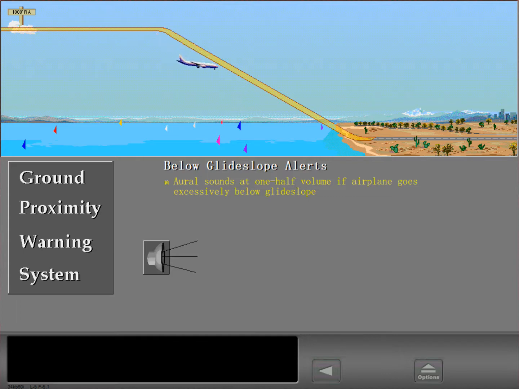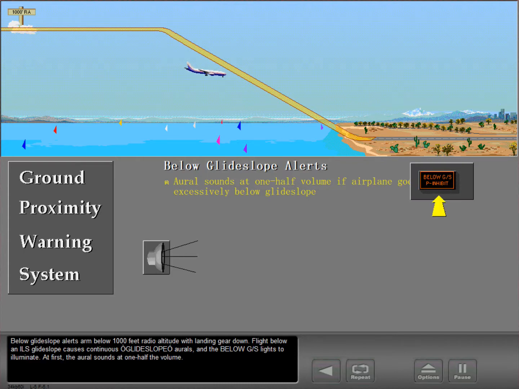Glide slope. Glide slope. Below glide slope alerts arm below 1,000 feet radio altitude with landing gear down. Flight below an ILS glide slope causes continuous glide slope orals and the below glide slope lights to illuminate. At first, the oral sounds at 1/2 the volume.